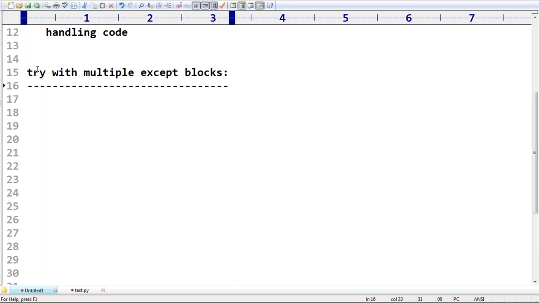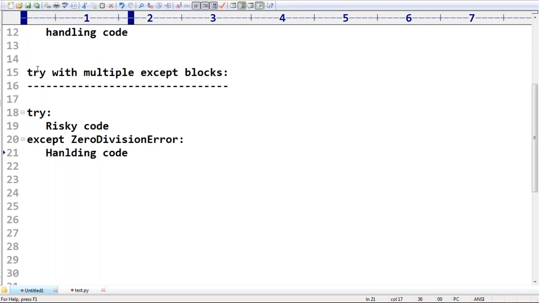Now, the best example for you. In try, I'm taking some risky code. In this risky code, there may be a chance of zero division error. Assume that there is a possibility. So the except block, which one? Zero division error. If a zero division error is going to come, this is the handling code. So handling code for zero division error: perform some alternative arithmetic operations.